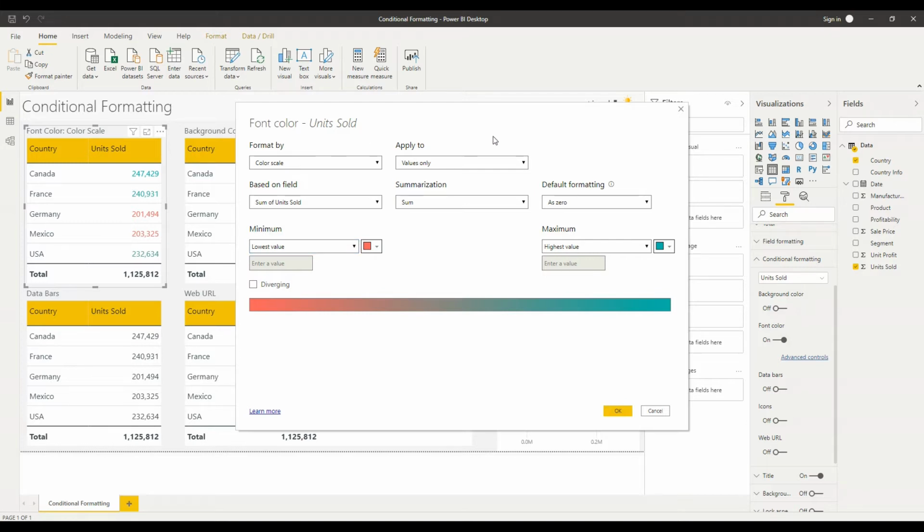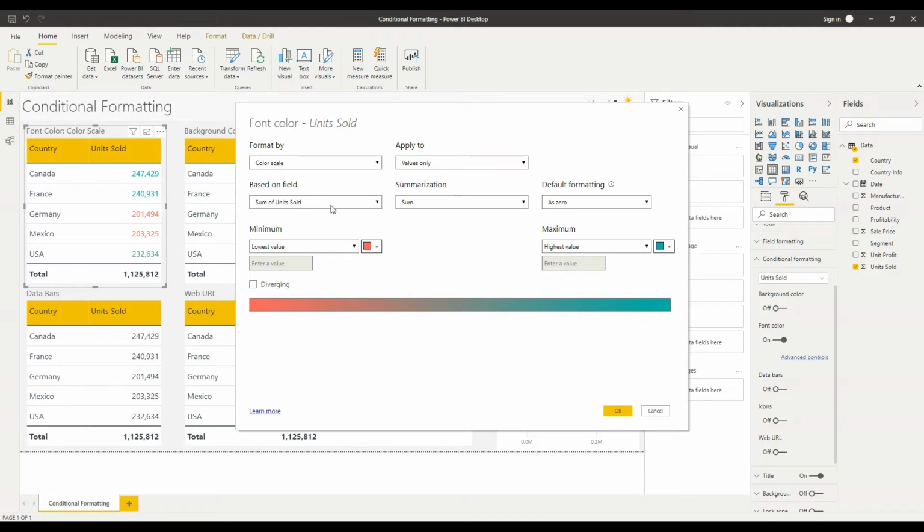Let's have a look at some of the other options at the top. So we've got apply to. So this is where we're applying the conditional formatting, and it's simply the option for, do we want to include the totals in our conditional formatting? Do we want to just apply to the totals, or do we just want to apply to the values? So for now, I'm just going to keep that as values only.